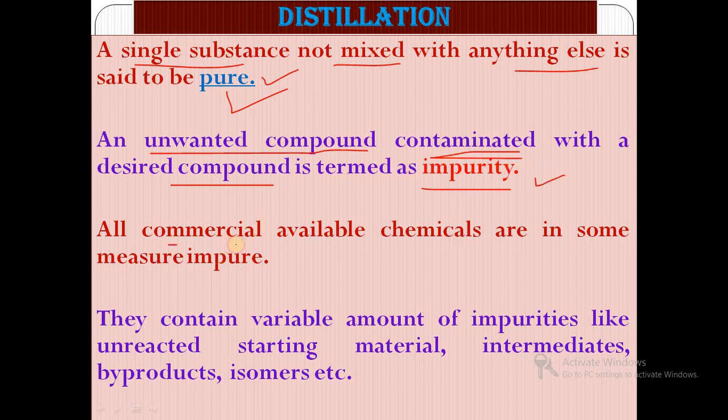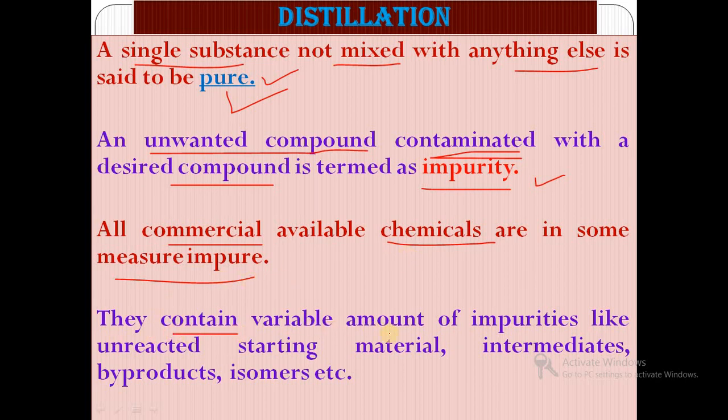All commercially available chemicals are in some measure impure. In our laboratory we use a lot of chemicals, for example ethyl acetate, ethyl acetoacetate, acetone, alcohol, but they are not 100% pure. The bottle says 95% pure or 90% pure, which means 5% or 10% impurity is present.